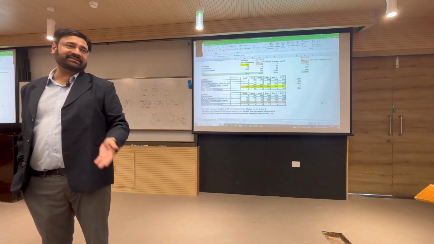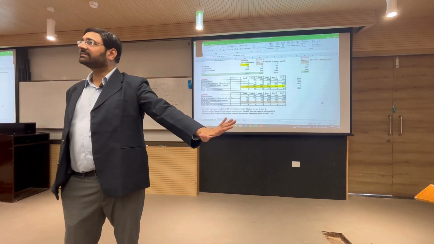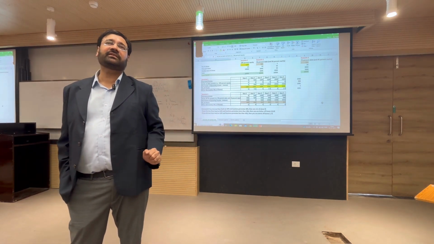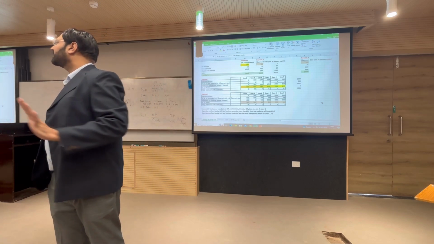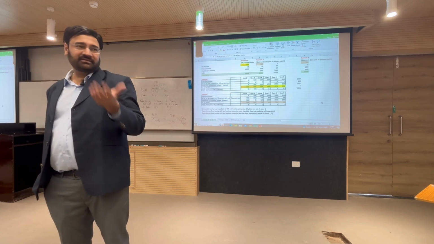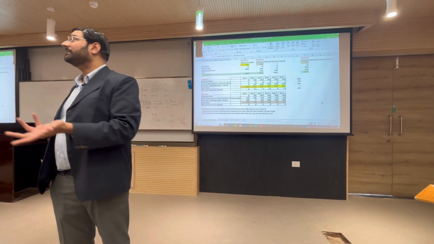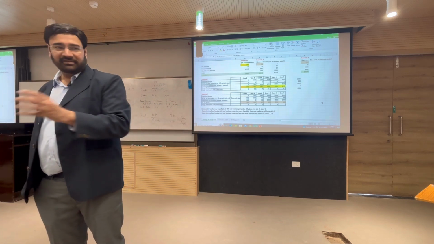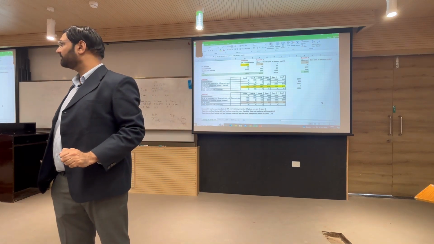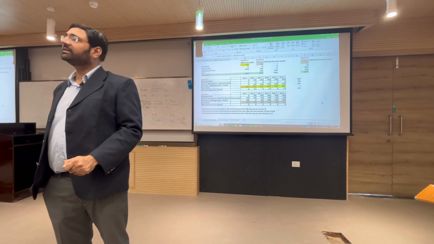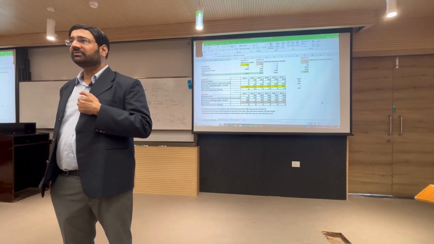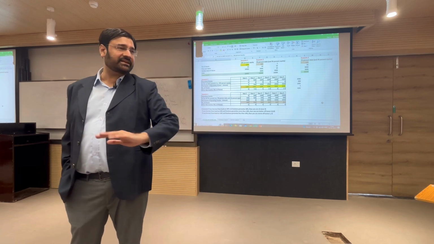Say I borrowed 1 lakh rupees from her at a 10% rate of interest, I invested the same in the stock market, and in the stock market I earn 5% return. Paying 10,000 and earning 5,000, what did I earn? I am in the loss zone. I borrowed from her at 10%, 1 lakh rupees, I invested in the stock market, I earned 10%. I am in no profit, no loss. Why? I earned 10%, gave 10%, finished.